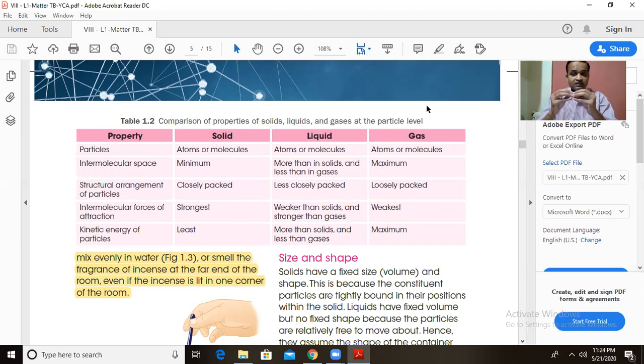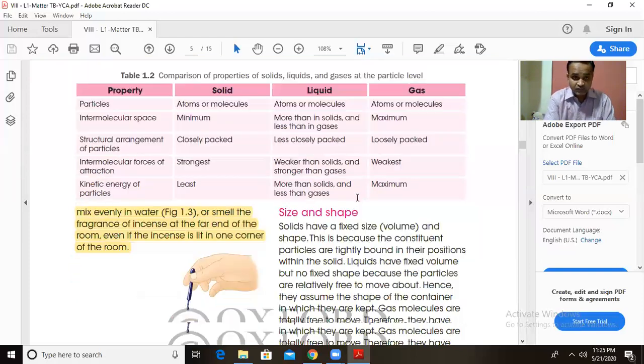In case of gases, the intermolecular space is very large. The particles are far away from each other. The intermolecular space is very large and they are loosely arranged. The intermolecular force of attraction between them is very weak. So as the force of attraction is very weak, they are loosely packed, and their kinetic energy is very high. They have the maximum kinetic energy, and therefore they can very easily move. So this was about what we saw in the last lecture.